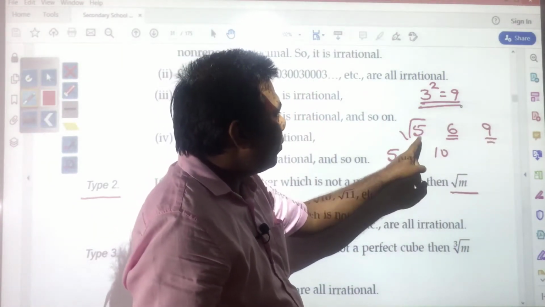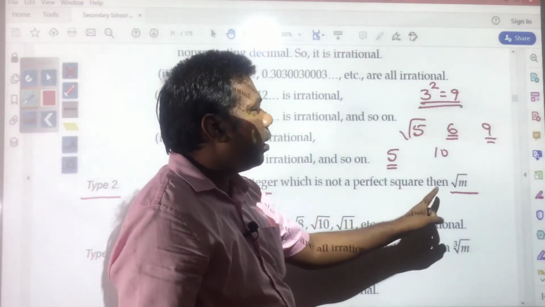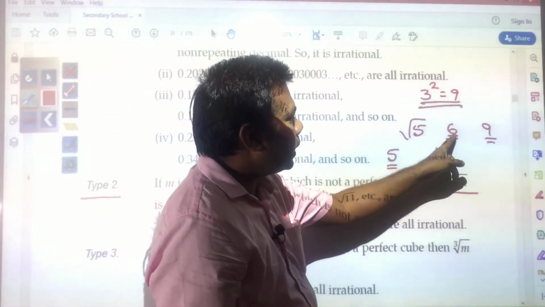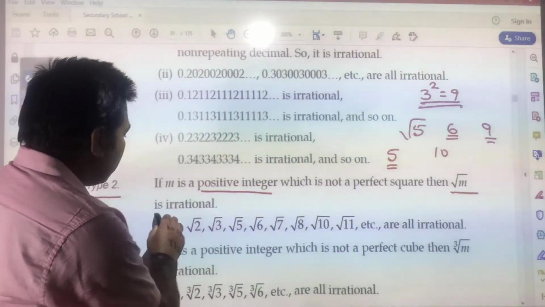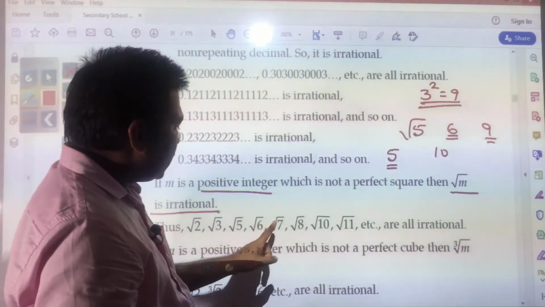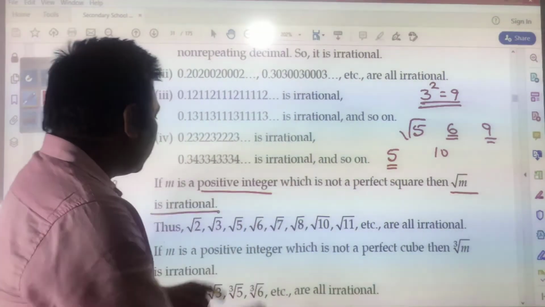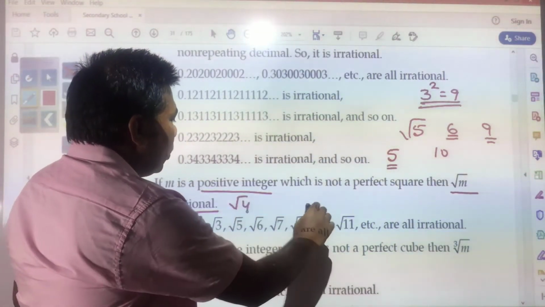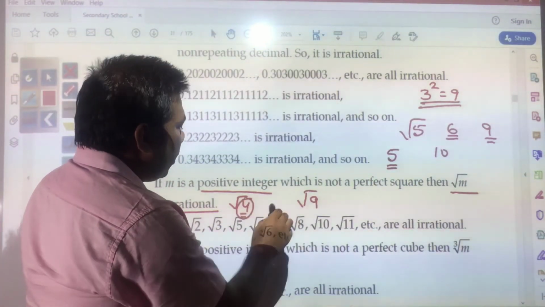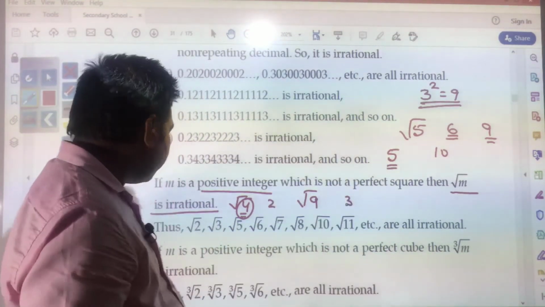These numbers you see, 5 or 6 or 10, are not a perfect square of any positive integer, and that is why root 5, root 10 or root 6 will be called irrational numbers. I hope you understood. Thus, root 2, root 3, root 5, root 6, root 7, root 8, root 10, root 11, etc. are all irrational. Here you see root 4 you do not have, root 9 you do not have, because 4 is a perfect square of 2, and 9 is a perfect square of 3.